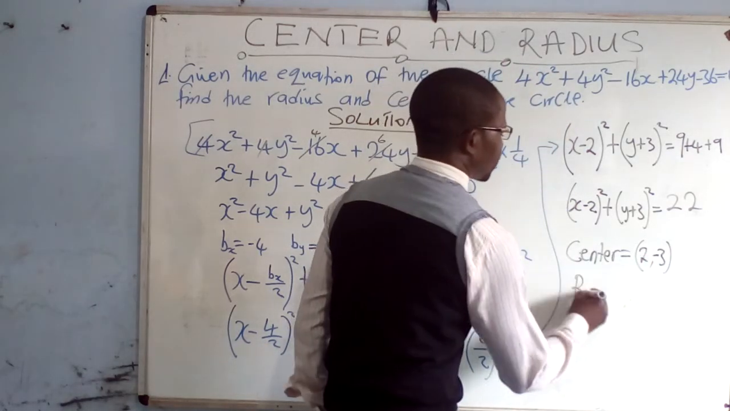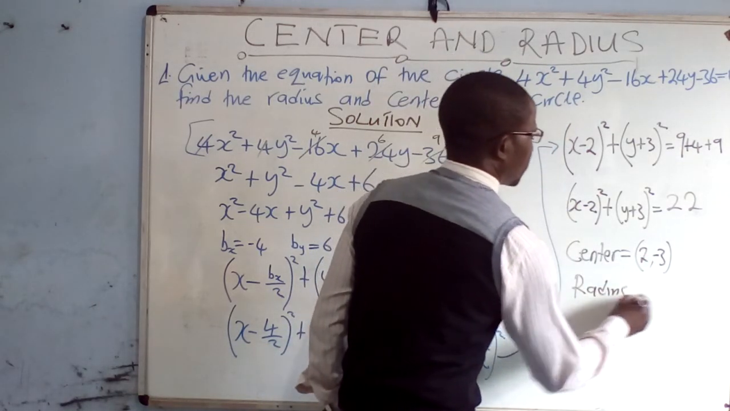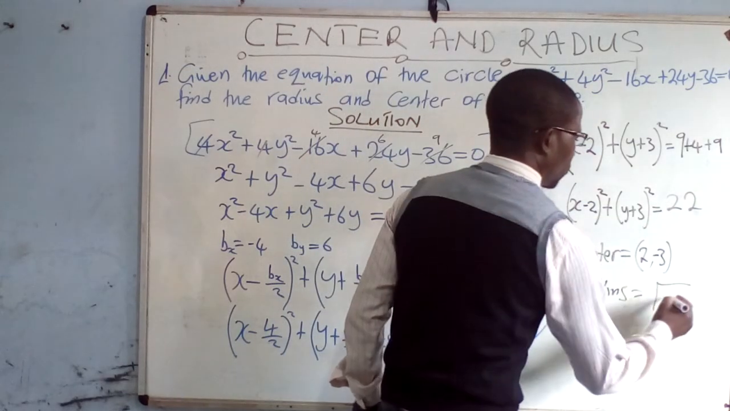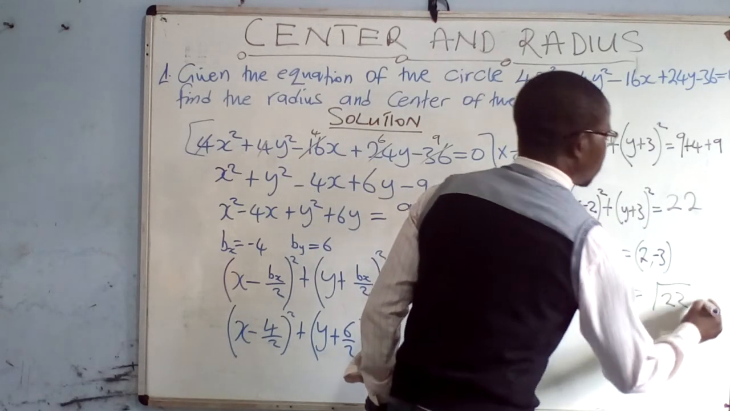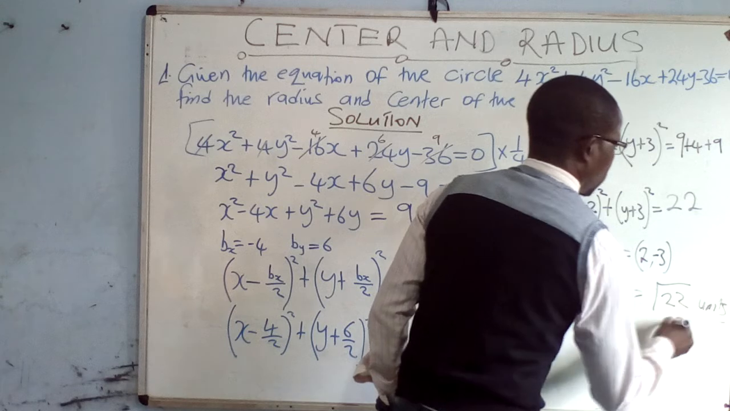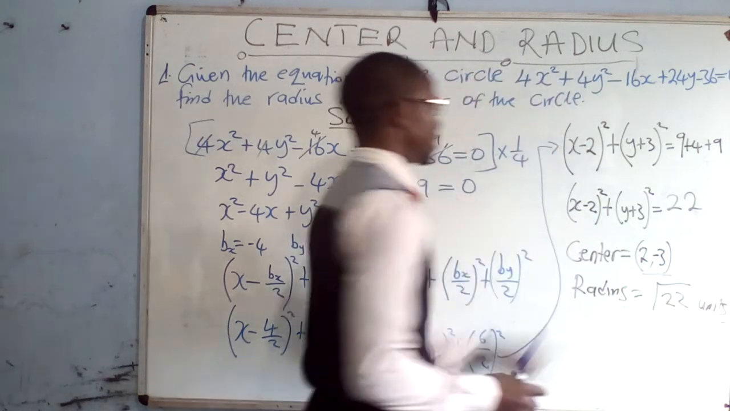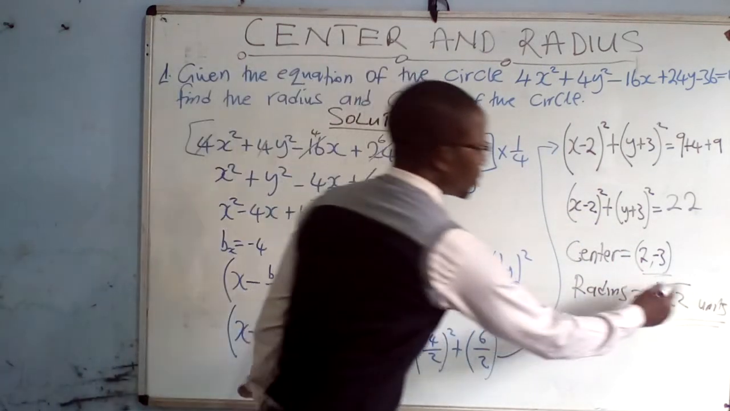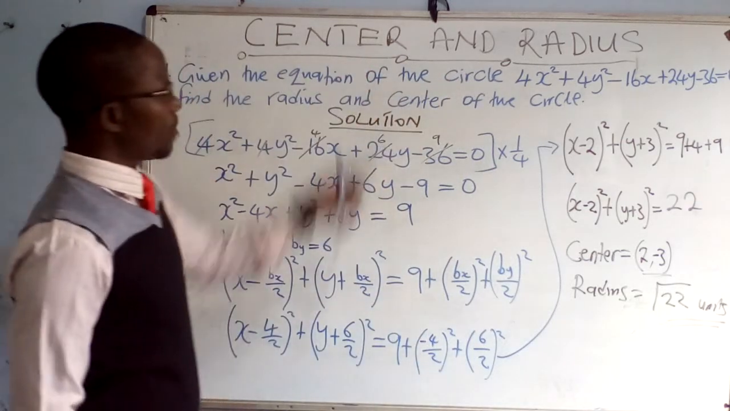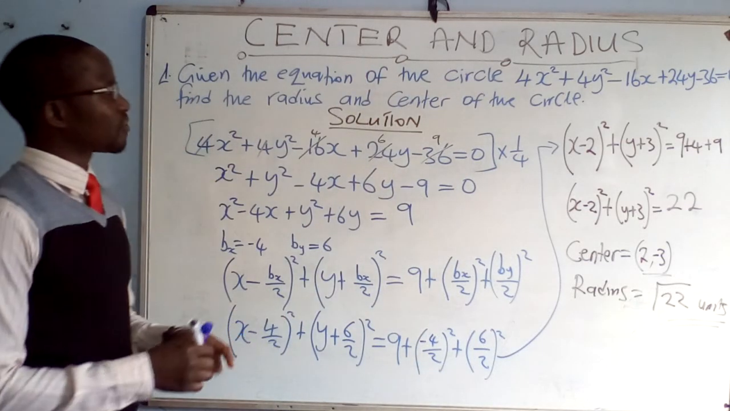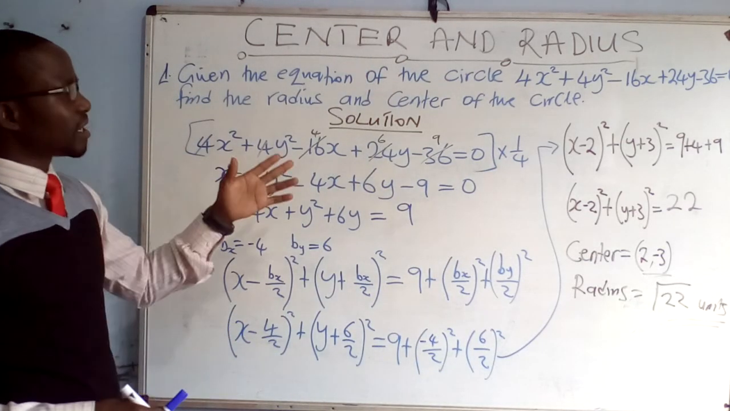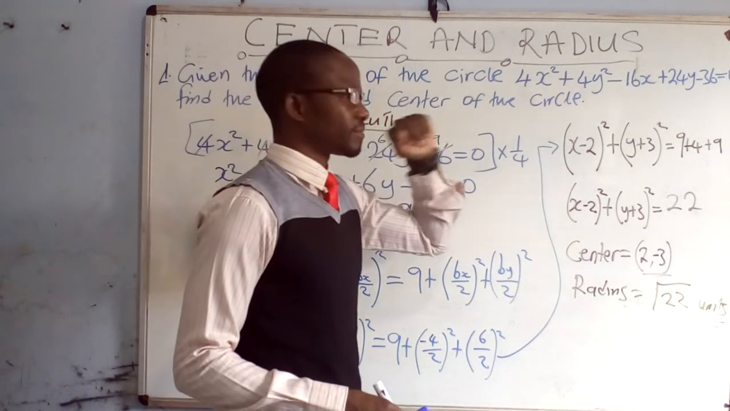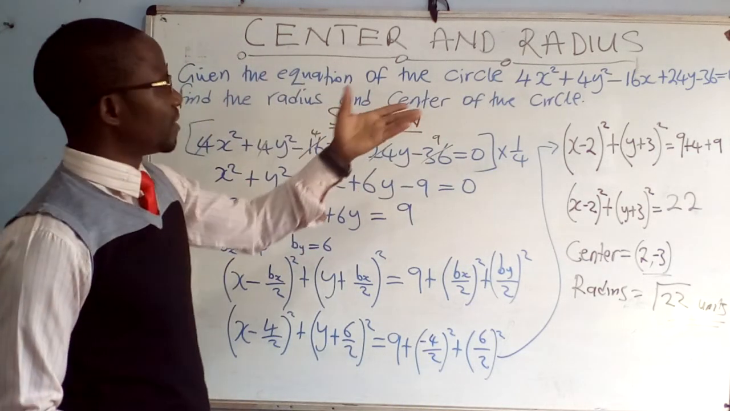Then the radius. The radius is going to be the root of 22 units. So this comes out to be the answers. That is the center and that is the radius. This is root 22. So this is how we can use the completing square method to find the radius and center of a circle, provided that we are given the equation.